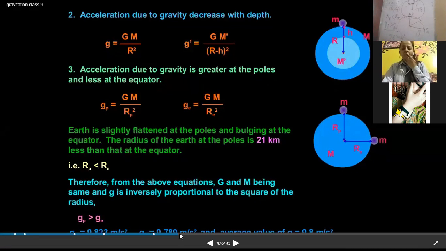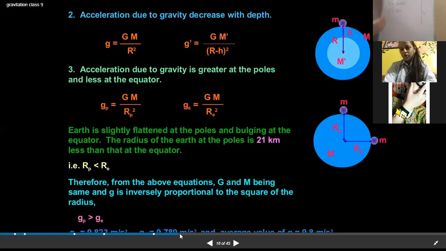Otherwise, it will change. Now, we have three equations of motion. How are they going to change? If the body falls from a height h with velocity v, then the first equation of motion, v is equal to u plus at, will be written as v is equal to u plus gt, because the acceleration is the acceleration due to gravity when the object drops from a particular height.